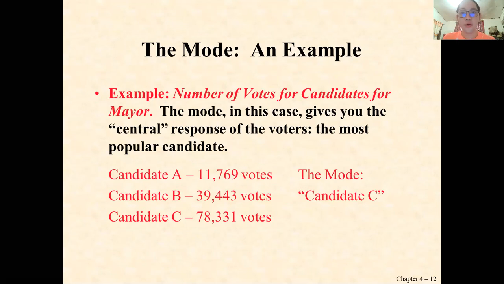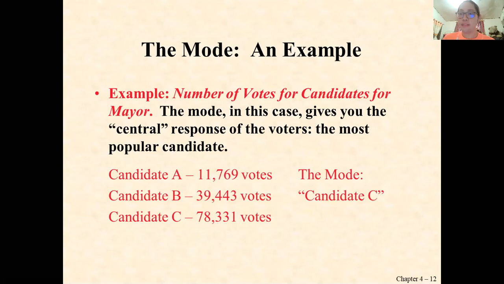Number of votes for candidates for mayor. The mode in this case gives you the central response of the voters, the most popular candidate. In short, in voting, we can use the mode. As you can see, candidate A, candidate B, candidate C, it describes there the number of votes.